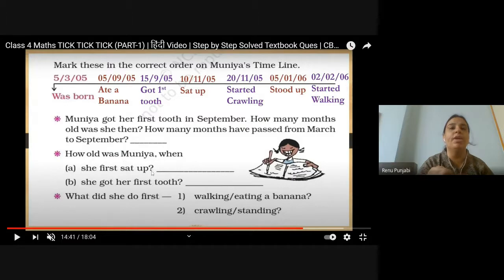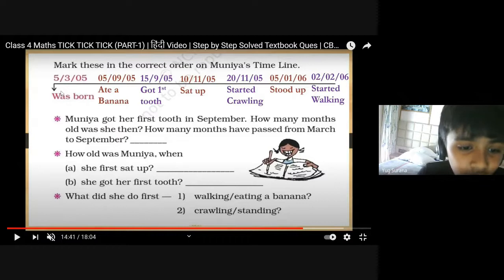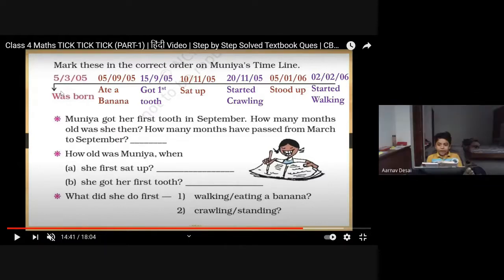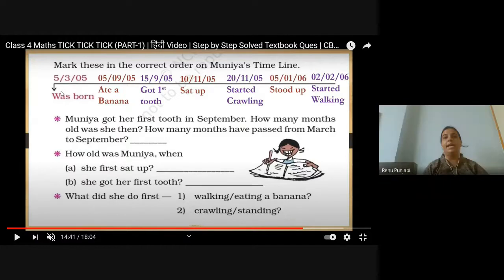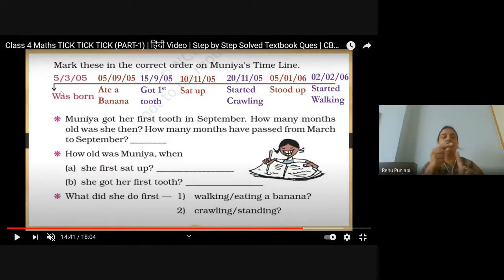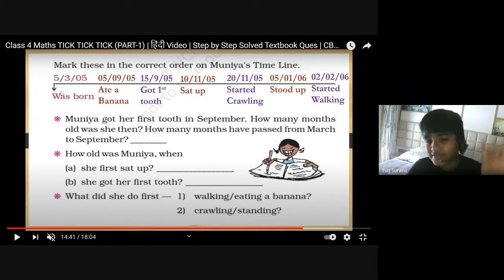How old was Munia when she first sat up? जब वो बैठी, तो again you will start from the born till she started sitting up. 5th March till the 10th, 11th. 10th November. Ma'am, I found it. Tell me na. 5th March to 5th April, May, June, July, August, September, October, November.